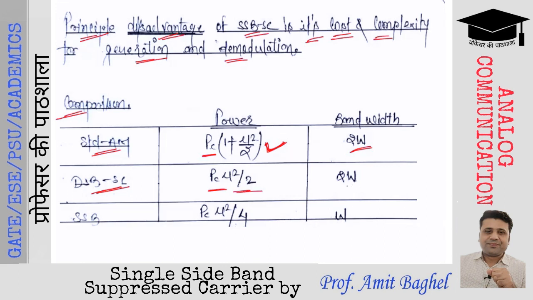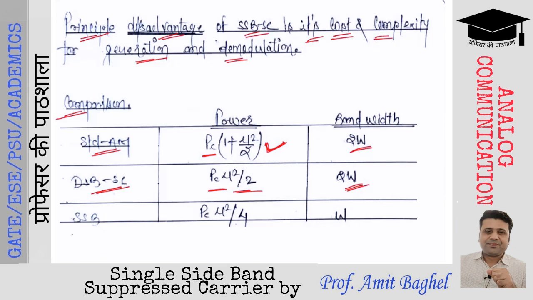But there is no improvement in the bandwidth occupancy. So the DSBSC method also employs the same bandwidth utilization as was utilized in the case of the standard AM. Standard AM occupies 2 times the message signal bandwidth. DSBSC also occupies 2 times the message signal bandwidth. Now we are going to discuss single sideband suppressed carrier.